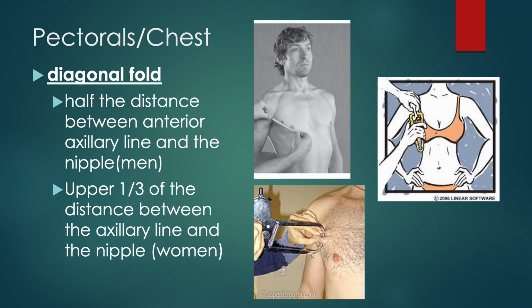Our technique is not the best in our female illustration, but we're going to be in the upper third of the distance between the axilla and the nipple. We don't want to expose the nipple, but we can kind of guess where that upper third is, and it's still going to be a diagonal fold. And then you can see we're pinching on that diagonal, and then our calipers are perpendicular.